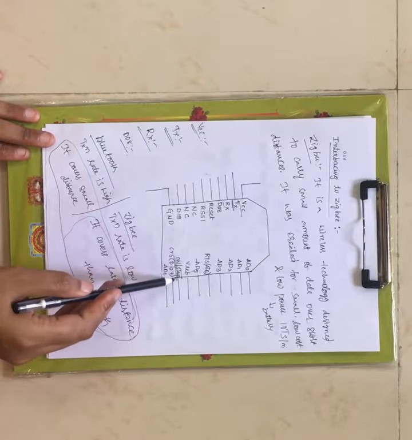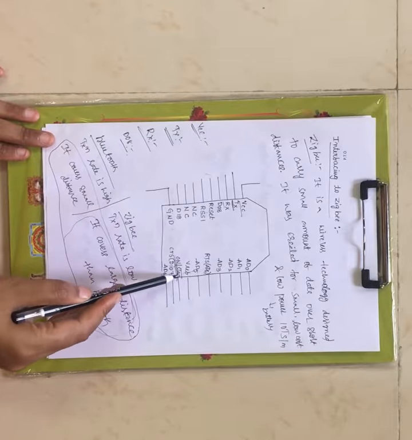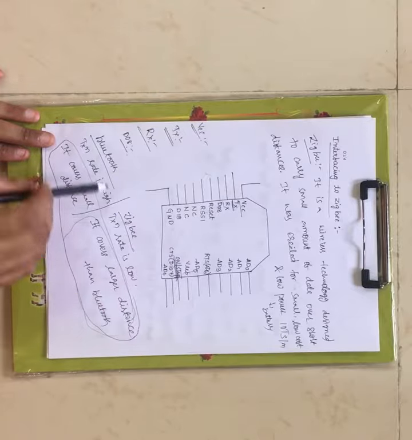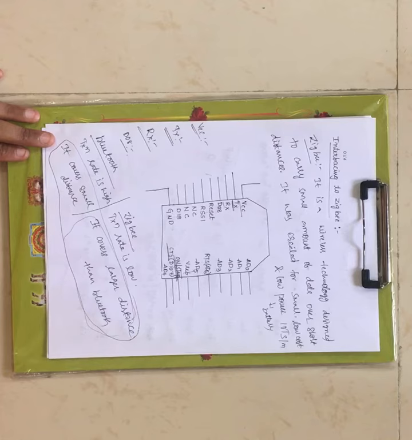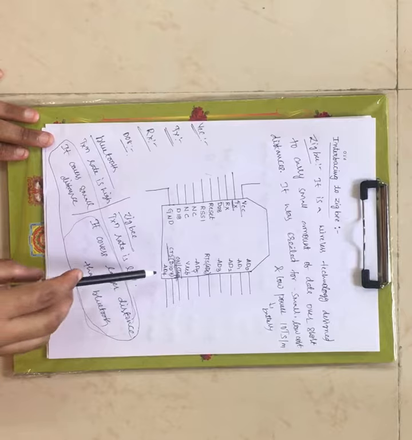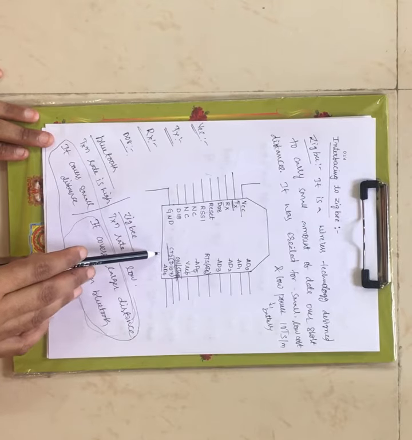Now that status of the ZigBee, whether it is under communication or not, is given by the on or sleep pin, right? And next we have CTS. CTS is nothing but clear to send the data. That means whether the path between the ZigBee and the connected device is clear for communication or not. That particular information is checked by this CTS.